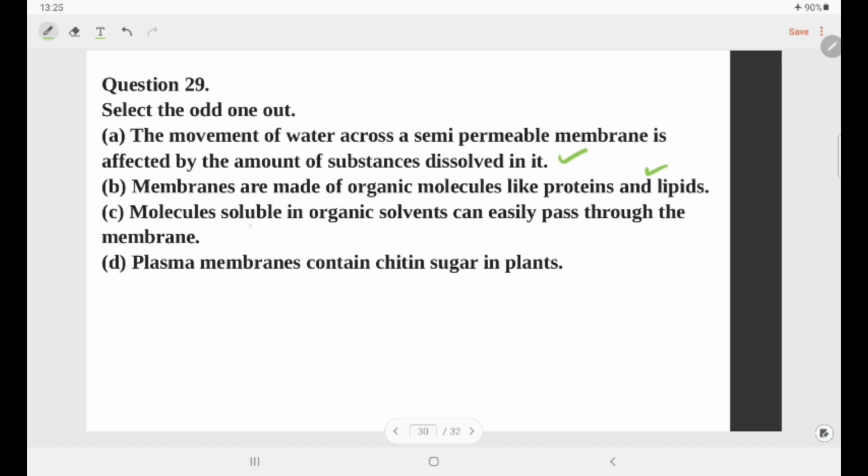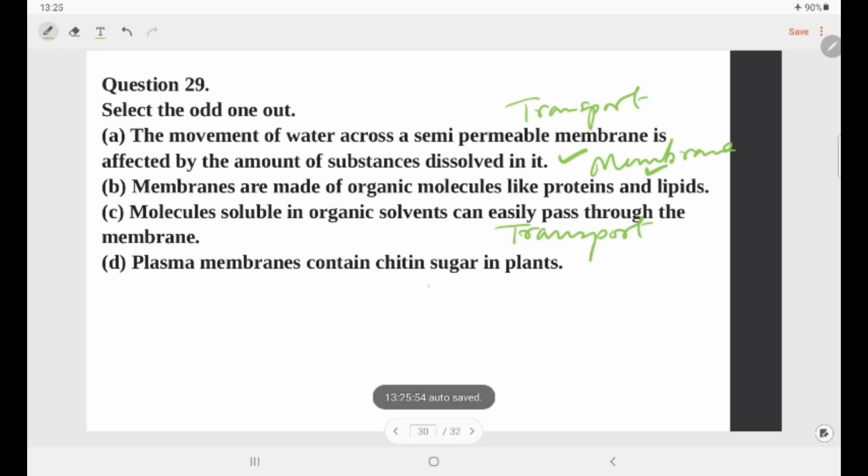Third statement is, molecules soluble in organic solvents can easily pass through the membrane. So, third statement is also related to the transport of the substances. The first statement is related to transport, but the second statement is related to membrane biogenesis, so membrane formation. Fourth statement is, plasma membrane contains chitin sugar in plants. It is also related to membrane formation. So, let us find out the odd one out.